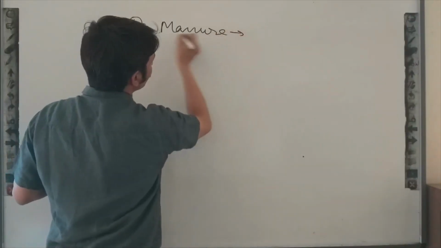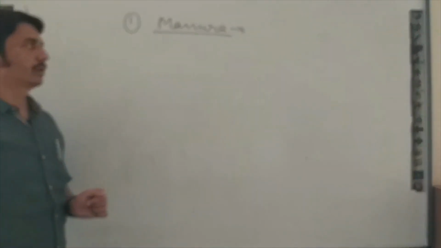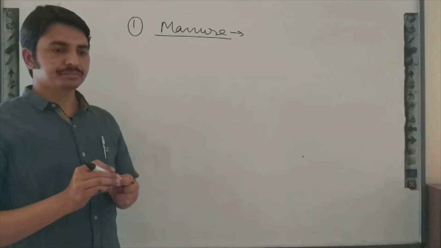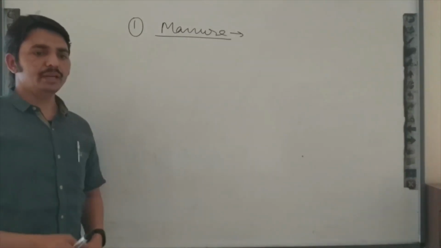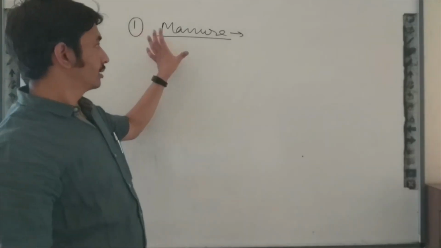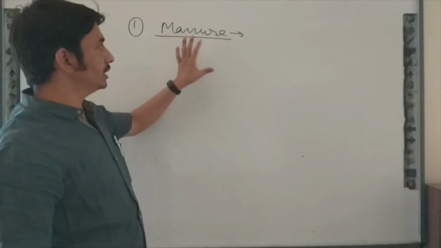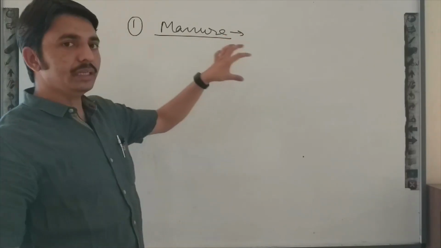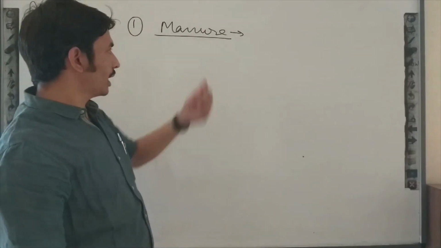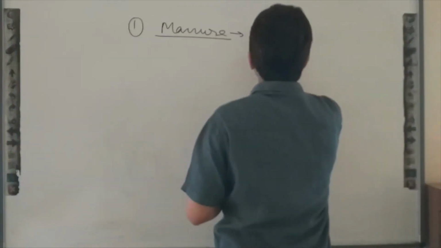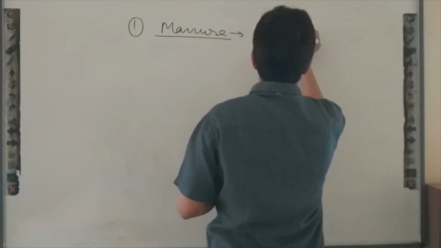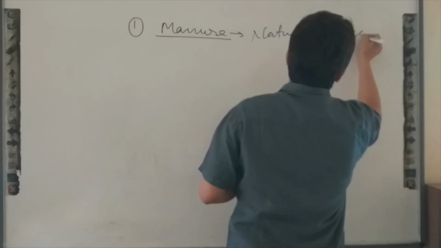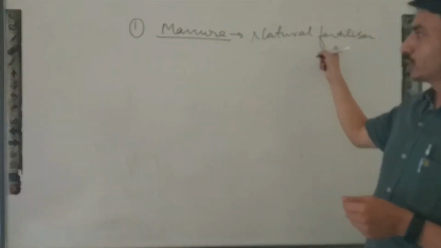So we have to focus on what manure is. Manure is a substance which decomposes in pits, meaning these are natural substances. That's why we can say that manure is known as natural fertilizer. So manure is the natural fertilizer.